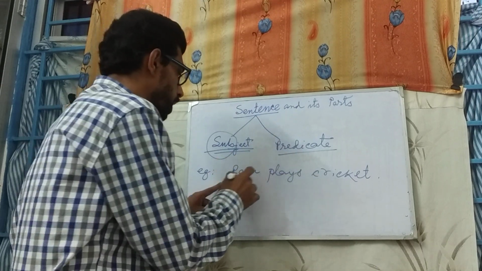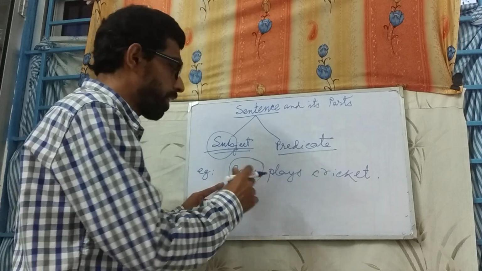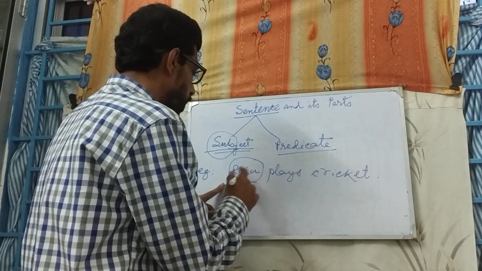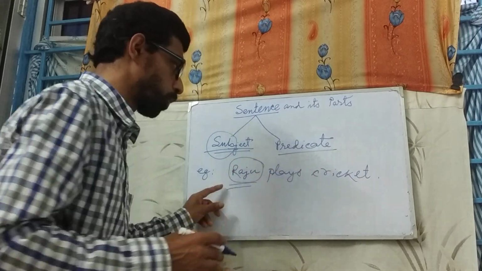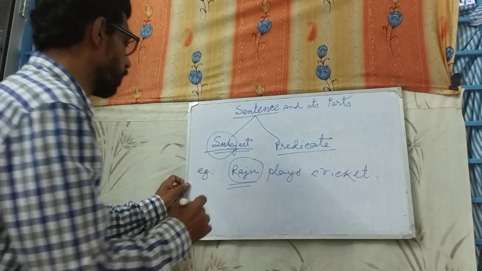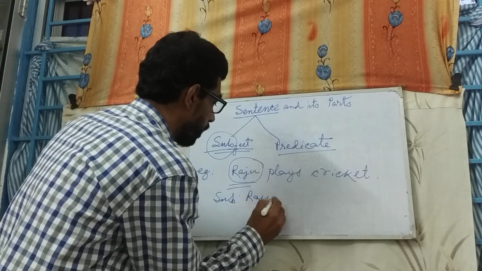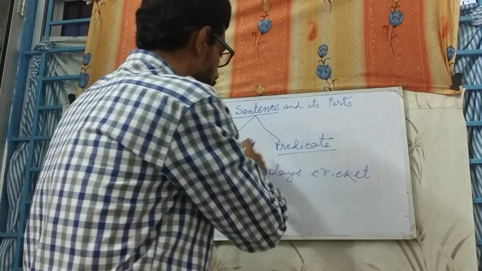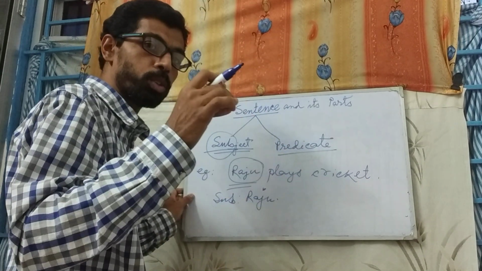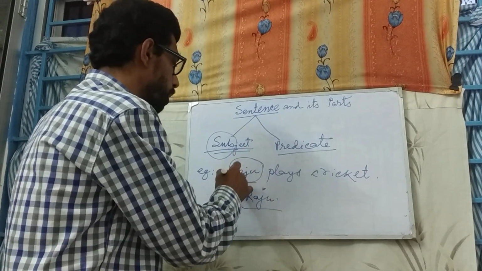Something is said about Raju. Something has been said in this sentence, and about whom? About Raju. So the subject here is Raju, because in this sentence something is said about Raju. Raju is the person about whom something is stated in this sentence. So in this way Raju is the subject.